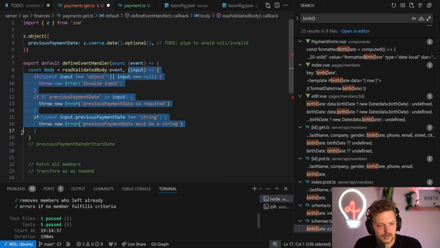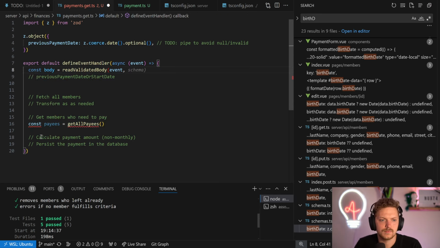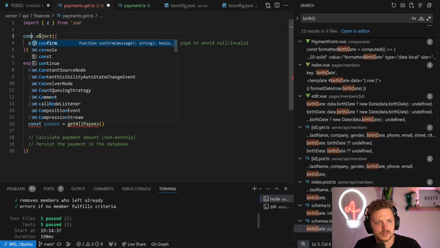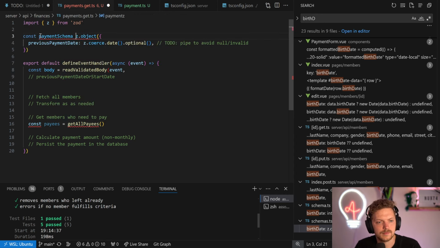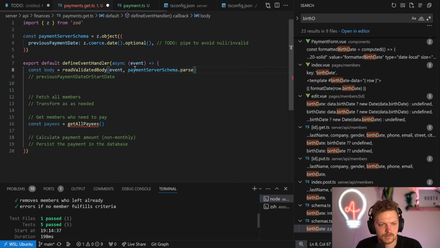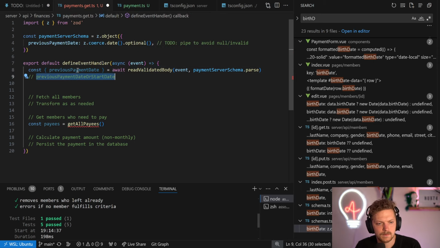And then we can just say, you know what? Const payment schema, input schema, something like that. Server schema. I don't know. Payment service schema dot parse. And we're done. And now it should work. Okay. And here we have then the previous payment date. We just have to await the whole thing. And here we are. Date or undefined.